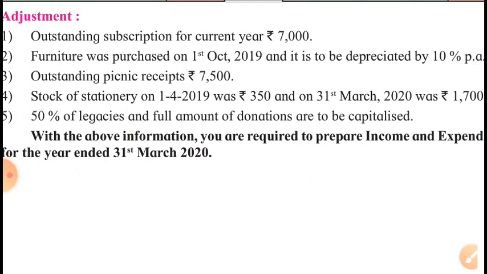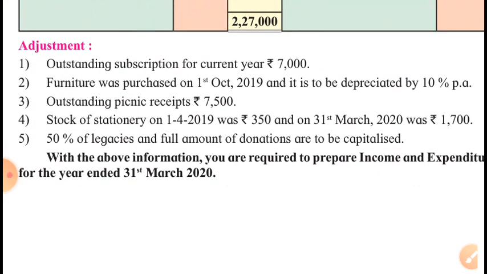So there is no point in showing it in the inner column and then totally deducting the total amount from donations and showing nothing in the outer column while capitalizing it. Therefore, better we will not show donations in the inner column. Directly we will add donations to the capital fund. So after going through the adjustments, it is your first task to tick mark the items in order to show these items in the inner column and make adjustments in it.